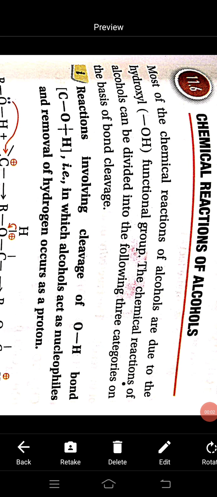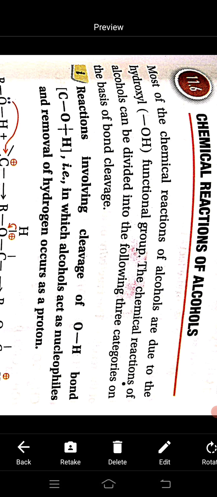Dear students, today I am going to discuss the chemical reactions of alcohols. Remember that alcohols are versatile compounds. They behave both as nucleophiles as well as electrophiles. Now, let us see how alcohol can behave as a nucleophile as well as an electrophile.